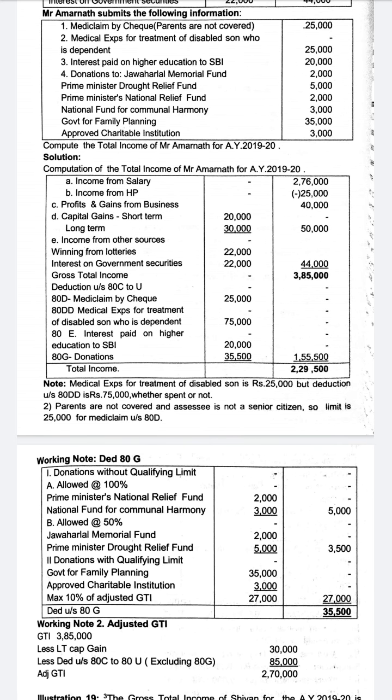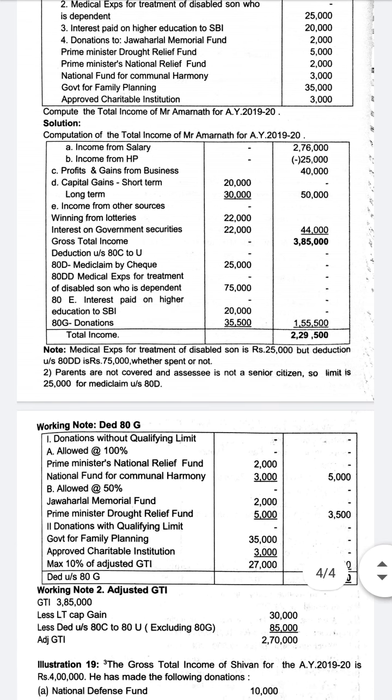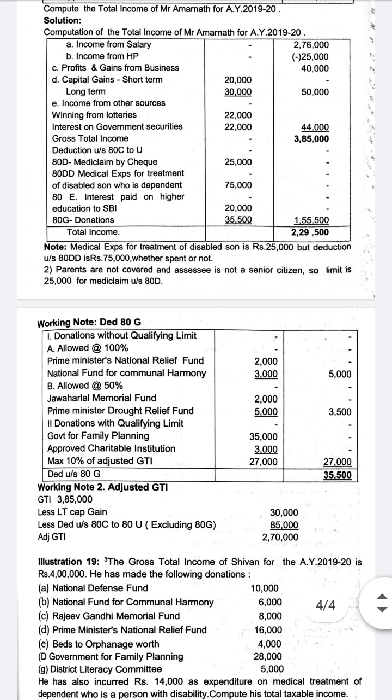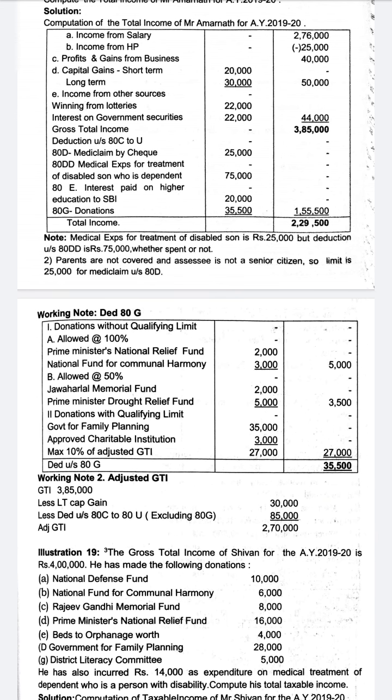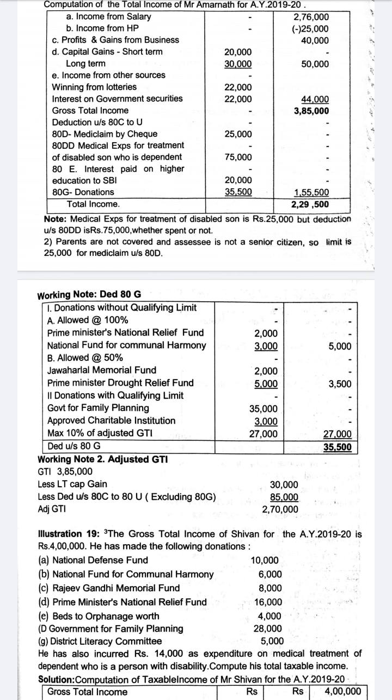So then we have deductions 80C to 80U. There is deduction under section 80D, mediclaim 25,000. Medical expenses of treatment of disabled son, see 80DD, irrespective of amount spent, 75,000. And interest on higher education paid to SBI, 80E, 20,000. Then some donations are there which we will have to calculate. See, 100% without limit 5,000, that is Prime Minister National Relief Fund, National Fund for Communal Harmony. 50% without limit, there are two again, 5,000 and 2,000, 7,000, half of that 3,500.